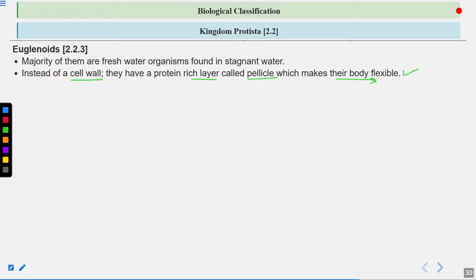So this is an animal-like feature. So euglenoids, I have told you, they have features of both plants and animals. So plants usually have a cell wall. But euglenoids, they don't have a cell wall. Instead of cell wall, they have a protein-rich layer known as pellicle, which makes their body flexible. So this is an animal-like feature here. Now they have two flagella, one is short, one is long.